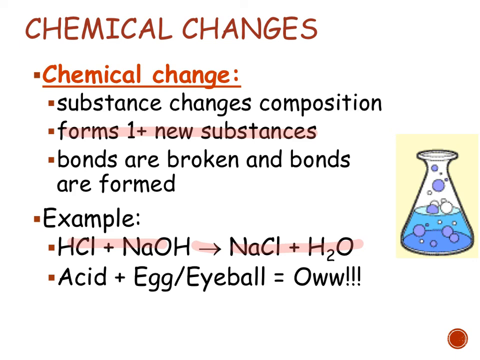This example of the acid reacting with the egg is one I use sometimes for lab safety. If you put acid on an egg, it actually looks like it's cooked, and that's the same thing that would happen if you got acid in your eyeball. It would actually solidify the liquid inside of your eye and cause you to go blind. So that is a chemical reaction. Anything that completely changes into a new substance, such as with cooking, that would be a chemical change.